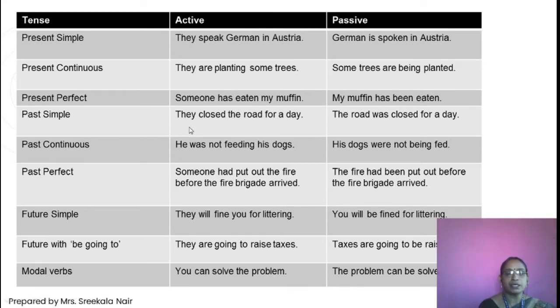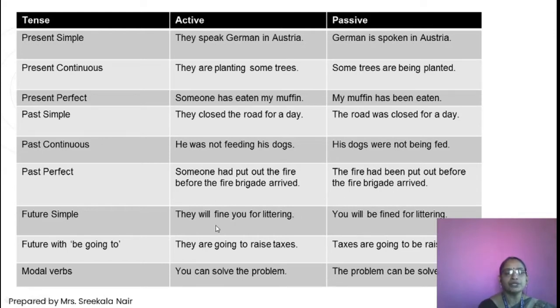In simple past: They closed the road for a day. The road was closed for a day by them. Past continuous tense: He was not feeding his dogs. His dogs were not being fed by him. Past perfect tense: Someone had put out the fire before the fire brigade arrived. The fire had been put out before the fire brigade arrived.